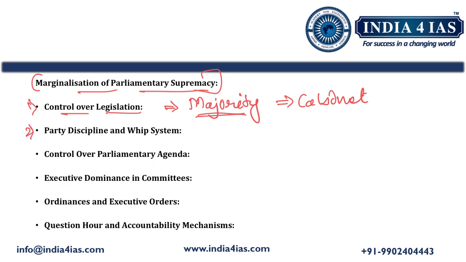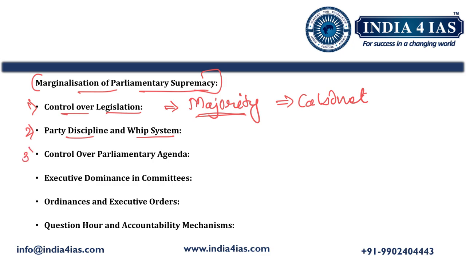Then the second point is party discipline and whip system. The system of party discipline and the use of whip ensure that MPs, particularly those from the ruling party, vote according to the party line, which is set by the cabinet.